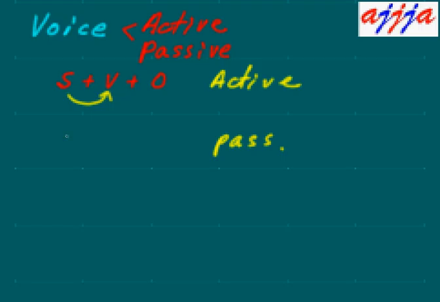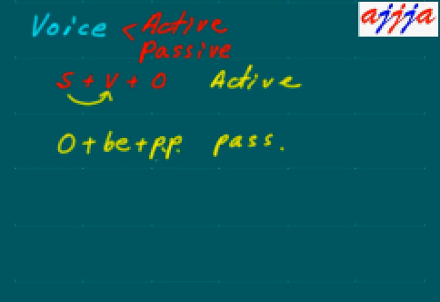So for passive, you change the object to subject form, then you use a be verb. Be means am, is, are, was, were, been, things like that, right? Then you change the verb to PP.